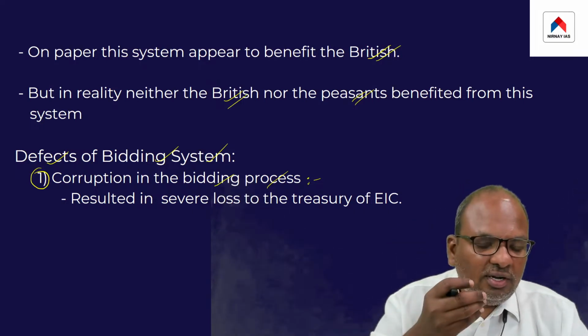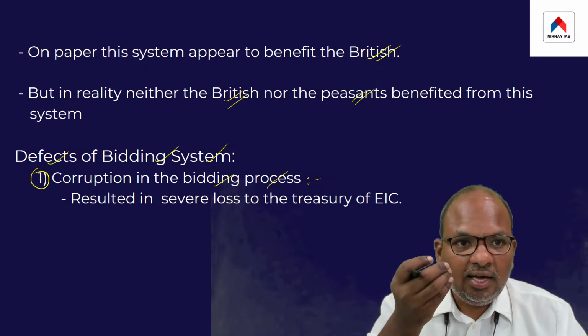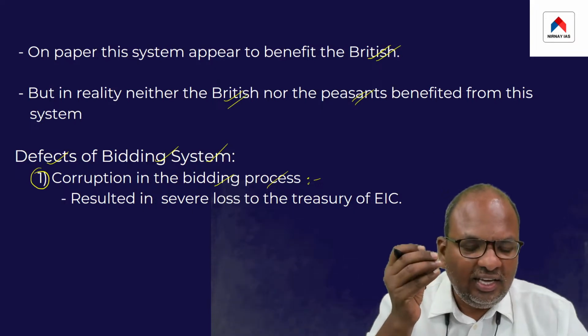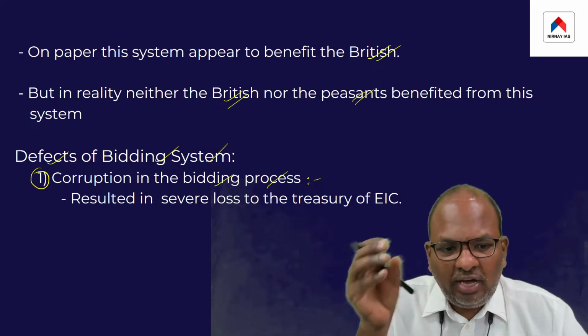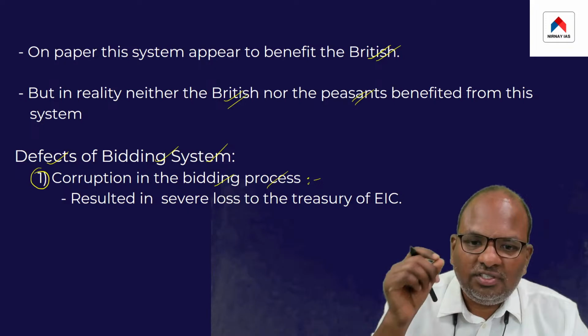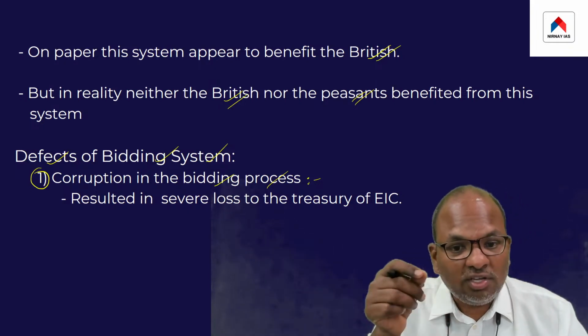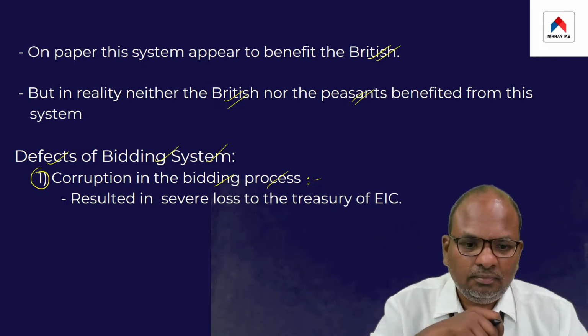So in this system, the friends, relatives, and family members of the officers of the East India Company benefited, but the East India Company itself was a major loser.